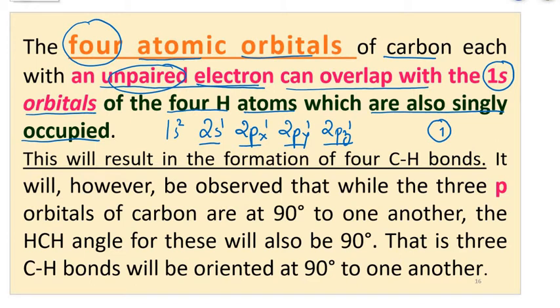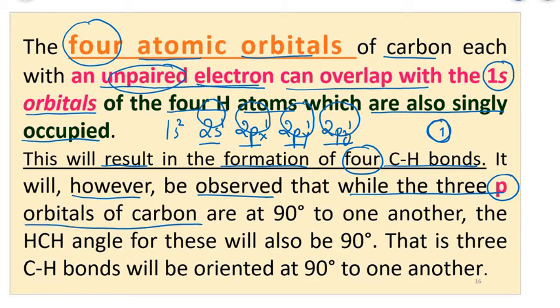So the 1s orbital of hydrogen will overlap with the 2s orbital of the carbon atom, similarly with 2px1, similarly with 2py1, and the same with 2pz1. This will result in the formation of 4 C-H bonds. It will however be observed that while the 3 p orbitals